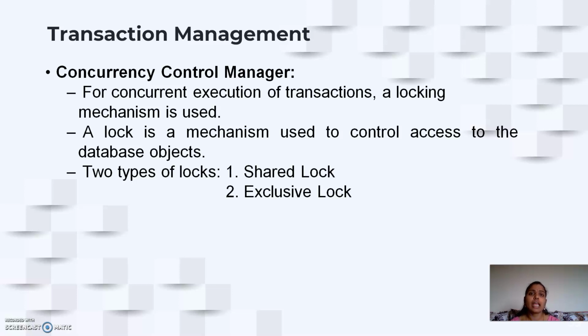So updates are allowed using the exclusive lock, and viewing is allowed using the shared lock. As you are providing viewing only, multiple users will be provided a shared lock. When you are updating the data, only one user has to update, so the exclusive lock will be provided to only one user. Using this locking mechanism, we restrict the concurrent execution of transactions so they do not interfere with one another.